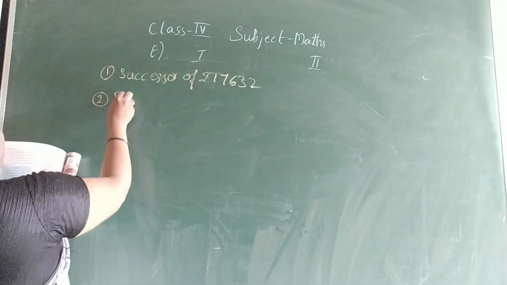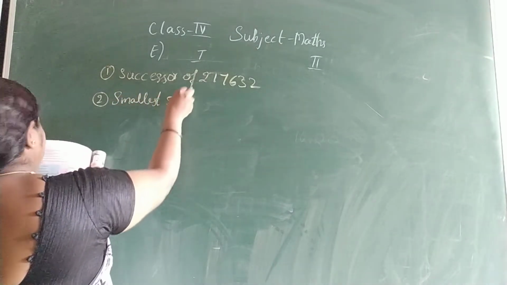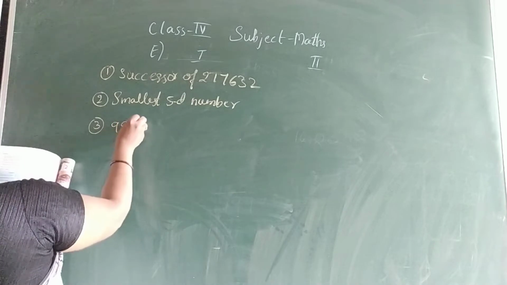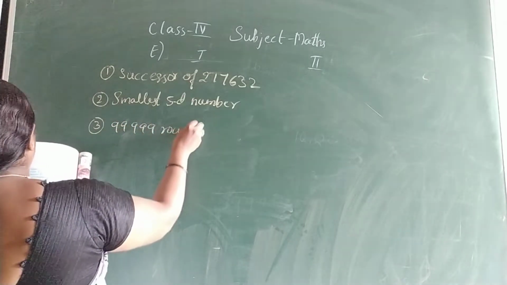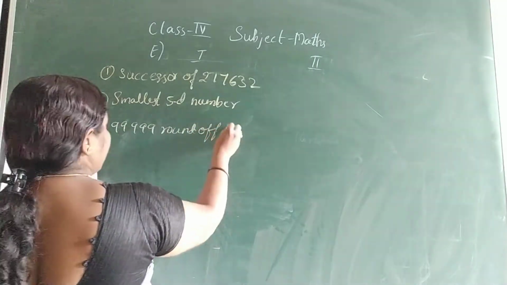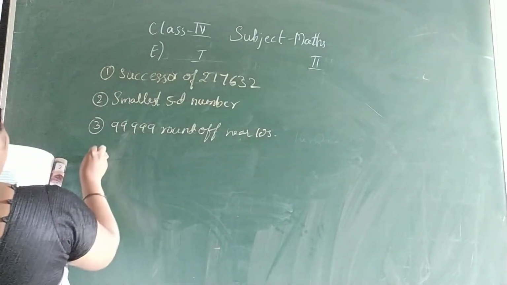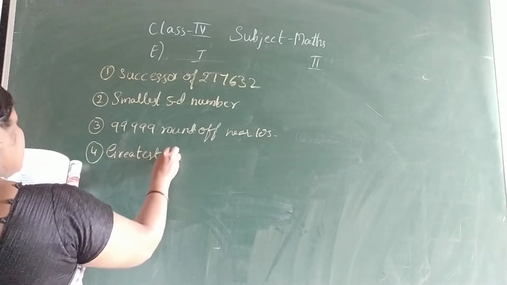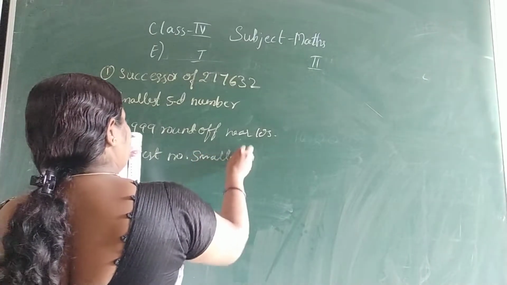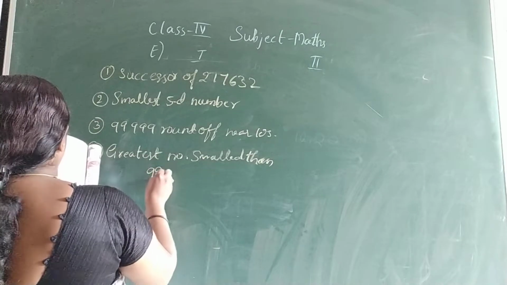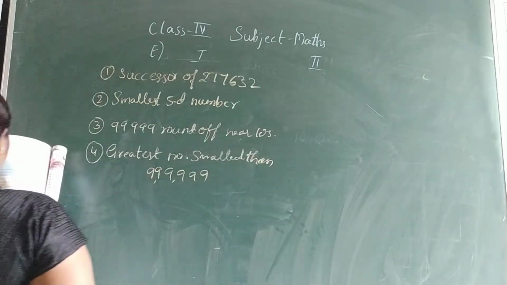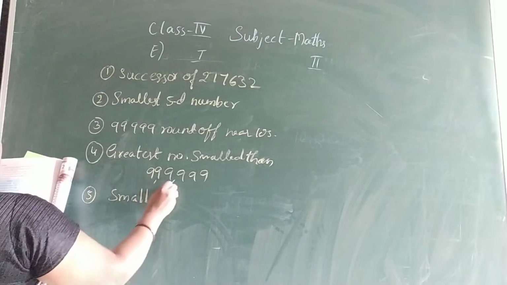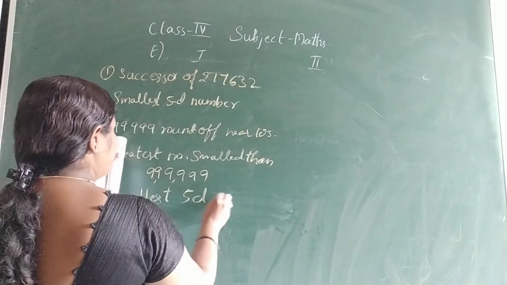Second one, smallest 5-digit number. 3, 99,999 rounded off to the nearest tens. 4th, greatest number smaller than 9,99,999. Then 5th, smallest 5-digit palindrome.